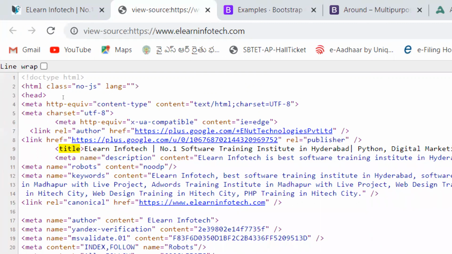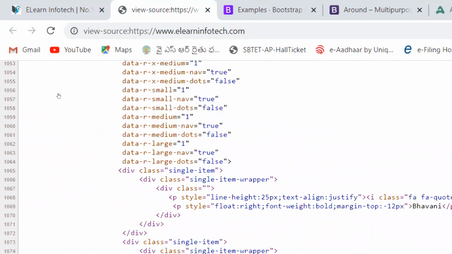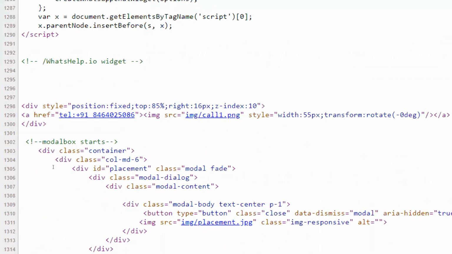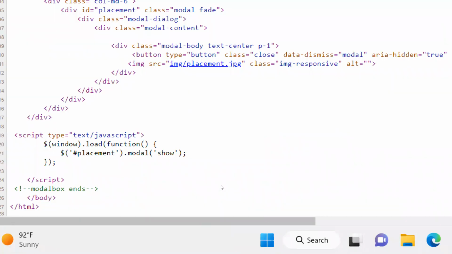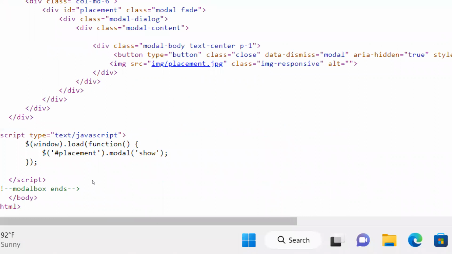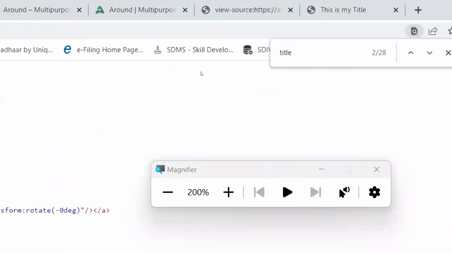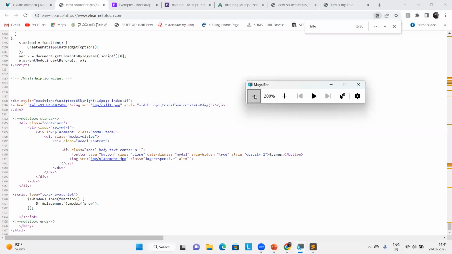So they wrote around 1328 lines of HTML code for a single page. Don't worry. Okay, you will also be able to read the same number of lines. Okay, this is the HTML part.